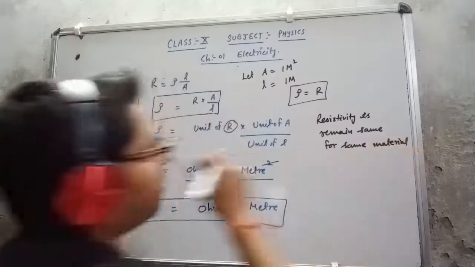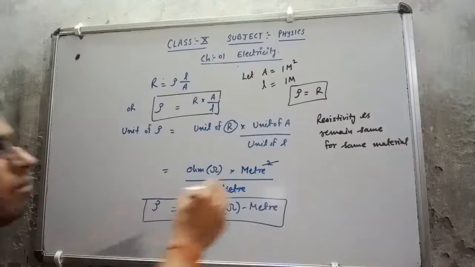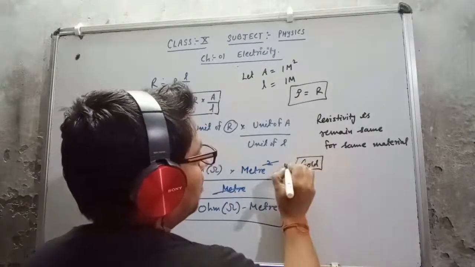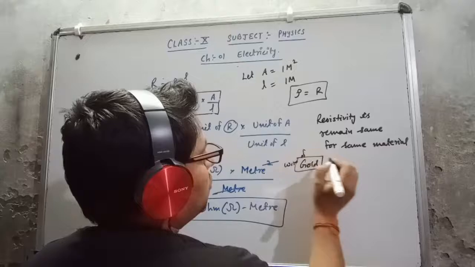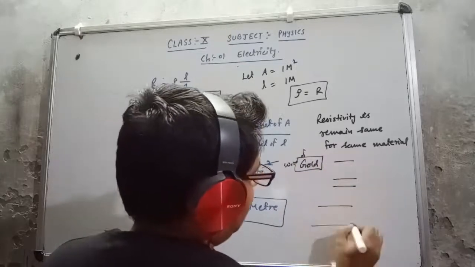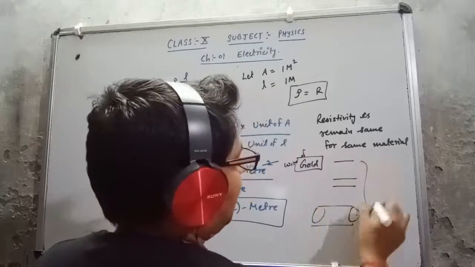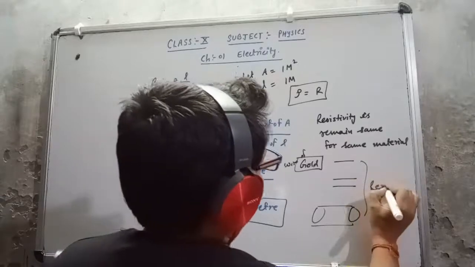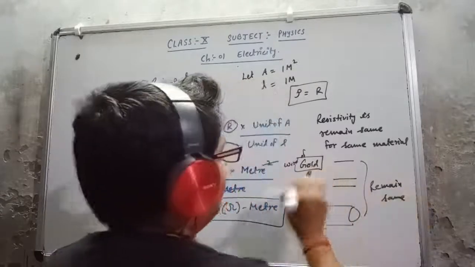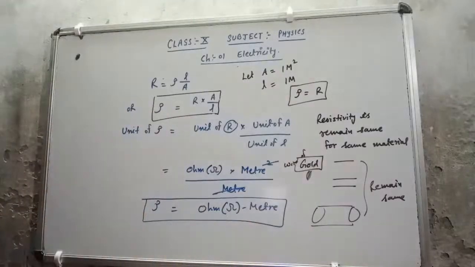That means if I have a wire of gold, either it is thin or thick, its resistivity will remain the same. It will not change because the material is the same. That is why there is no effect on the resistivity.